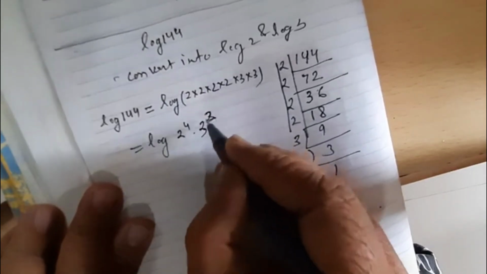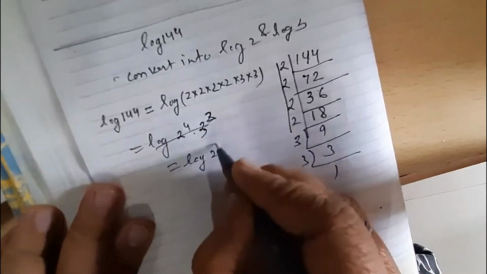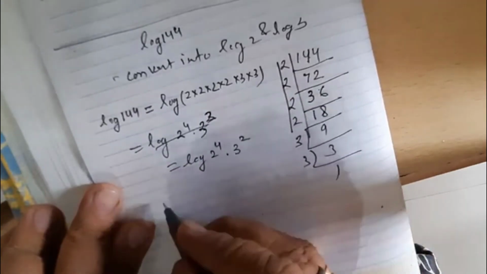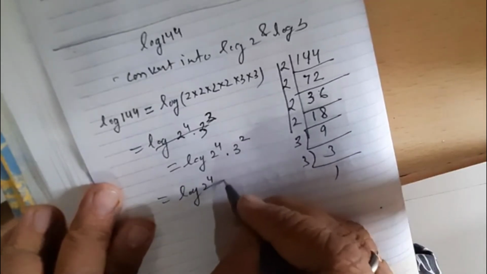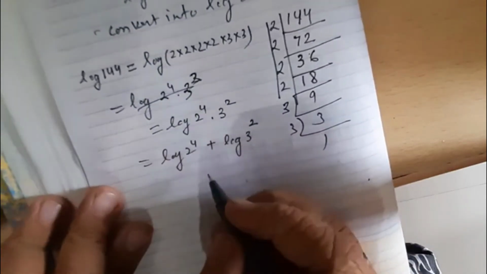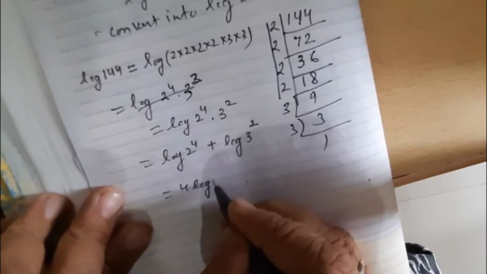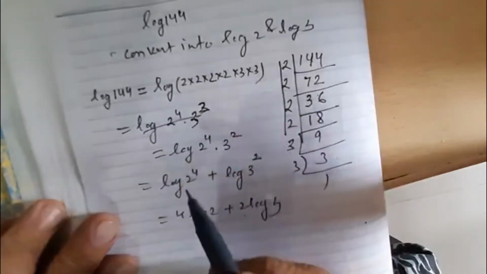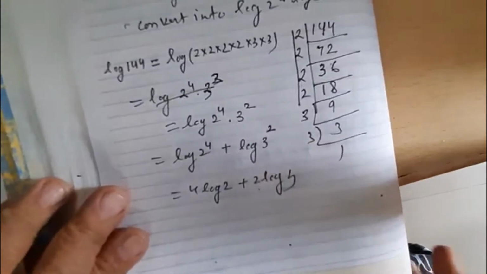Here you see 2 4 times, 2 की power 4 and 3 की power 2. By addition formula we can write log 2 की power 4 plus 3 की power 2, power साइड में आ जाएगी तो ये हो जाएगा 4 log 2 plus 2 log 3. In this way we convert log 144 in the form of log 2 and 3.